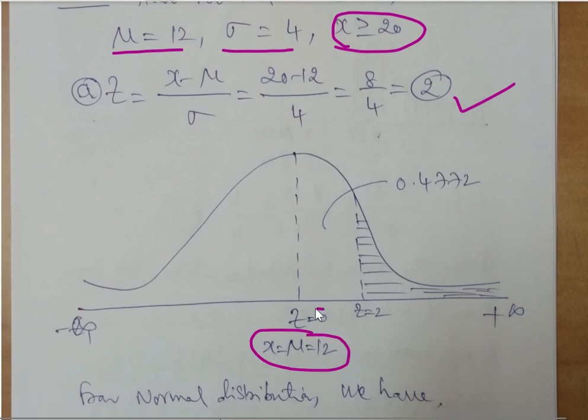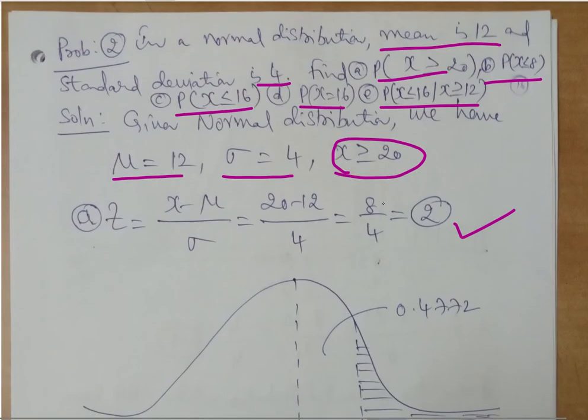At mean equal to 12, z is equal to 0. My value is x equal to 20. So here the value of x is equal to 20. For x equal to 20, my z value is 2. So this is above the mean.